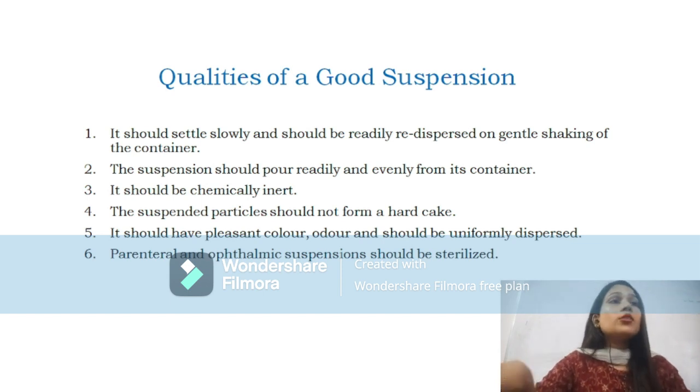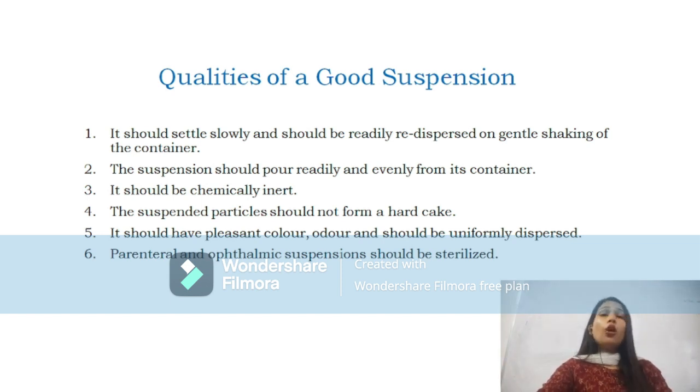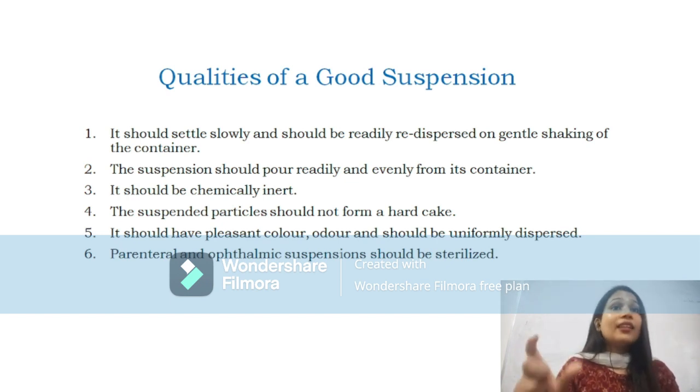So what are the qualities of a good suspension? It should settle slowly and should be readily redispersed on gentle shaking of the container. So what does it mean? It means a good suspension should settle slowly. So here we can consider the sedimentation part. The sedimentation rate should be slow, and upon shaking the solute part should be redispersed with the solvent. That is called a good quality of a suspension.